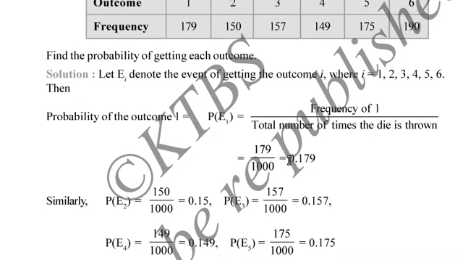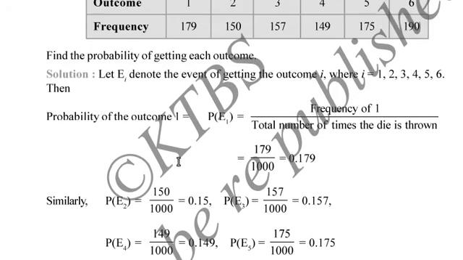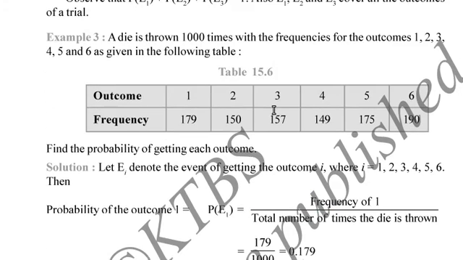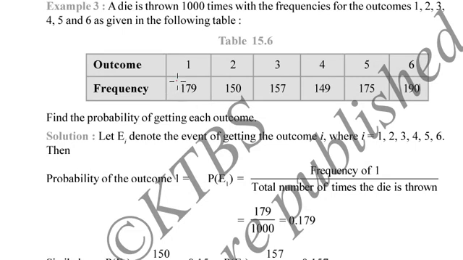Now let us denote probability of getting 1 by E1, 2 by E2, 3 by E3, 4 by E4, 5 by E5 and 6 by E6. So probability of getting outcome as a 1 is probability of P of E1, which is equal to frequency of E1 divided by total number of trials, that is 1000. You can see in the question number of trials is equal to 1000. How many times we can see 179 times. So probability of getting E1 is equal to 179 divided by 1000, which is equal to 0.179.